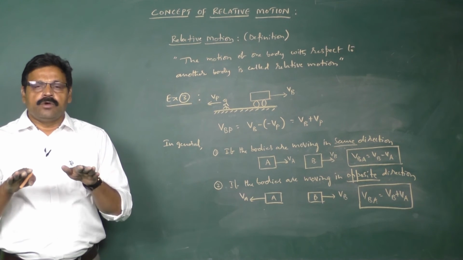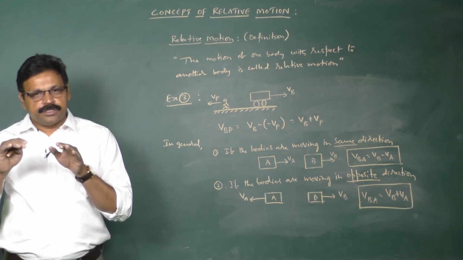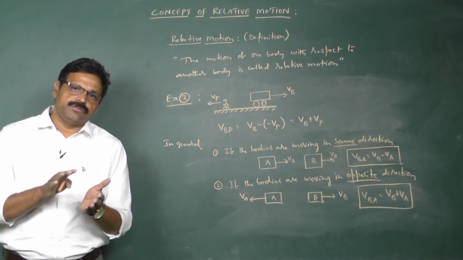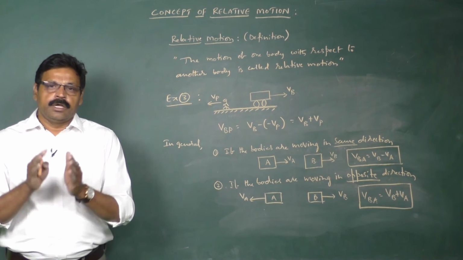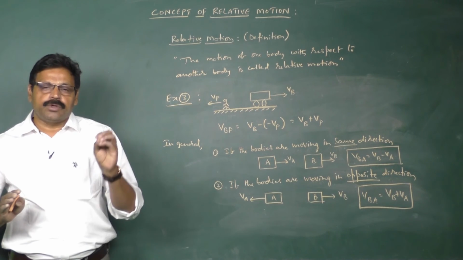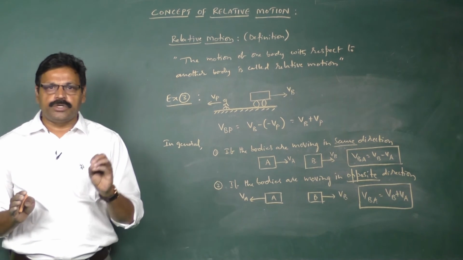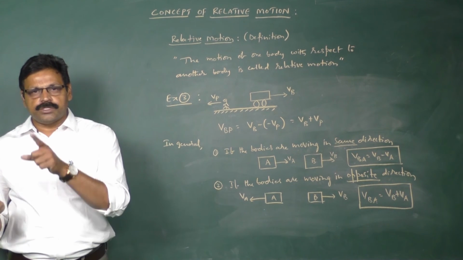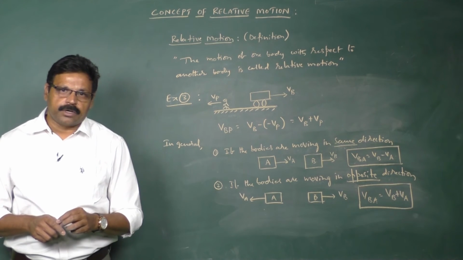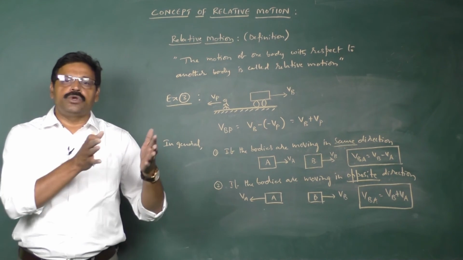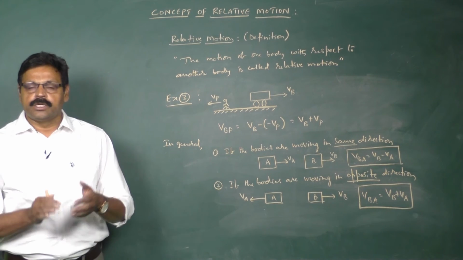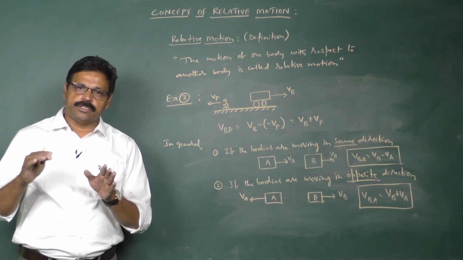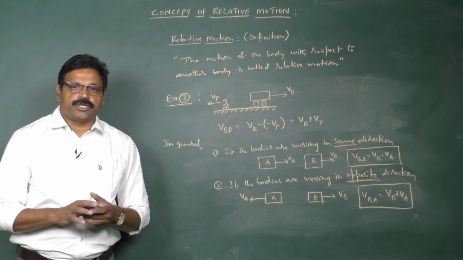As an example, when two buses are traveling in the same direction, one with a velocity of 60 km per hour and the other with 40 km per hour, if a question is asked to a passenger inside the bus traveling with 40 km per hour, what is the velocity of the bus which is moving with 60 km per hour, then he will answer it is only 20 km per hour, because 40 km per hour is subtracted from 60 km per hour, since they are moving in the same direction.